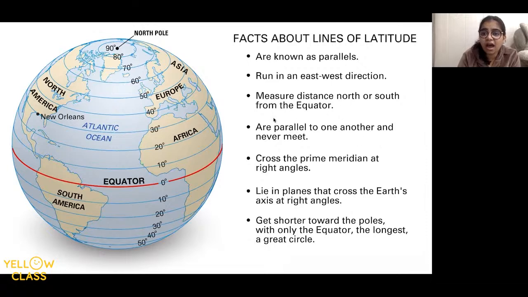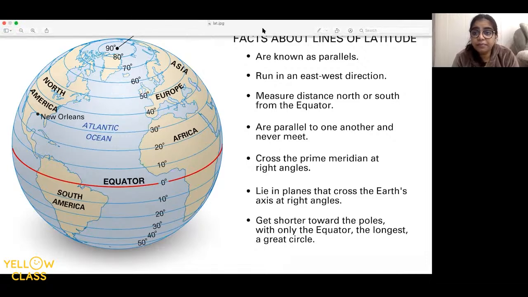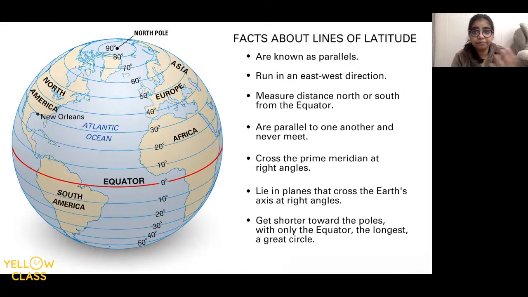And these are, their distance when you measure, basically they are parallel to each other. They never meet. Okay. And the prime meridian, which is from top to bottom, they make right angles, 90-degree angles they make. Okay. So this is what it is all about, the parallels for you. Okay, and now similarly I will show you some facts about the meridians.